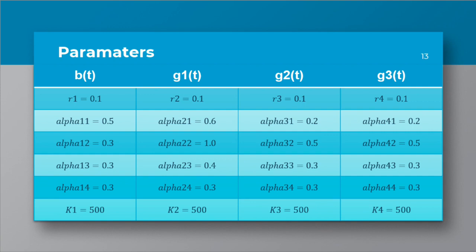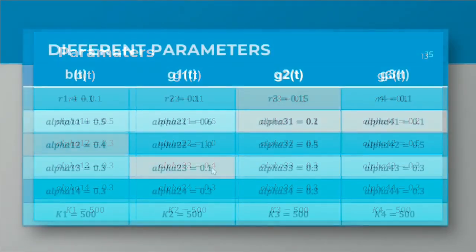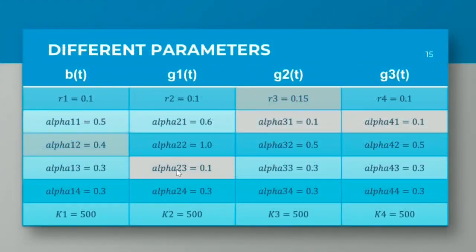For our parameters, we have our growth rates all equal to 0.1 and our carrying capacities all equal to 500. All our alphas, 1 and n, are different because this is how the different populations will affect each other. So for our different parameters, things that have changed we've highlighted in red and gray. So we've changed R3 to 0.15 from 0.1 for our G2 population, as well as alpha 31 and alpha 41 have changed as well, and alpha 23 and alpha 12. The carrying capacity for each population has remained the same.